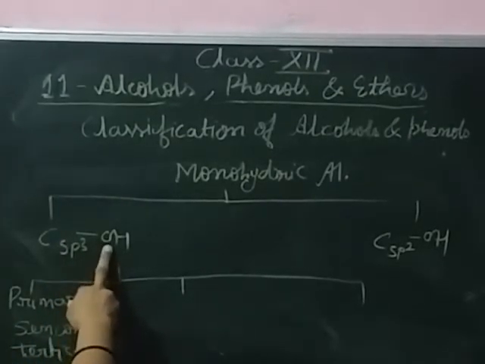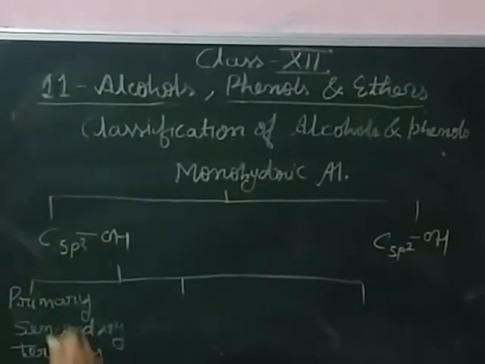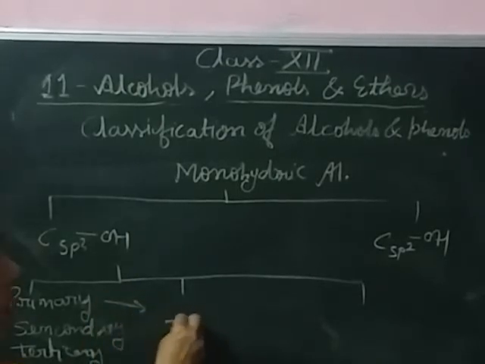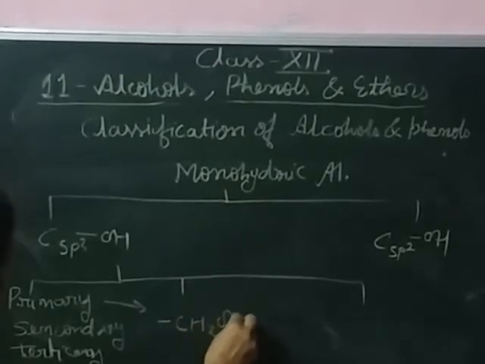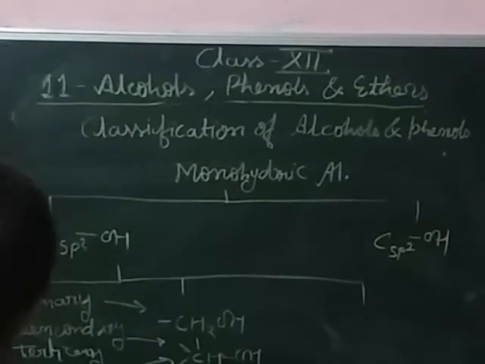When the hydroxyl group is attached to an sp3 hybridized carbon, it is again divided into three classes: primary alcohol, secondary alcohol and tertiary alcohol. The example: primary is CH2OH, secondary has 2 branches, CHOH, and tertiary has 3 branches. So this is primary, secondary and tertiary.